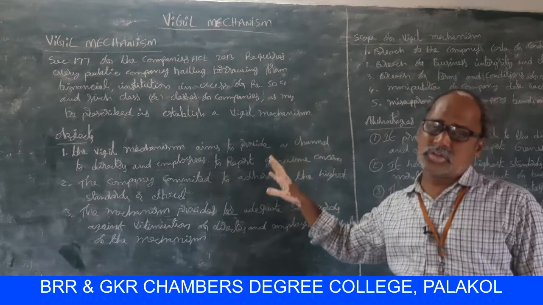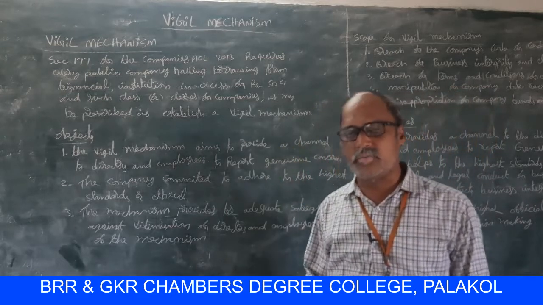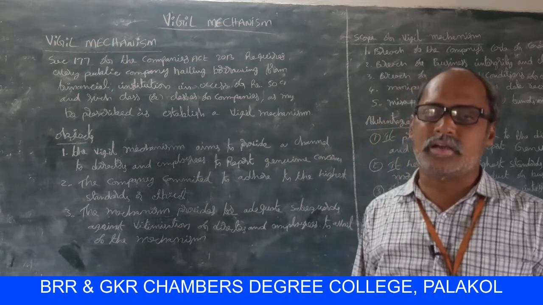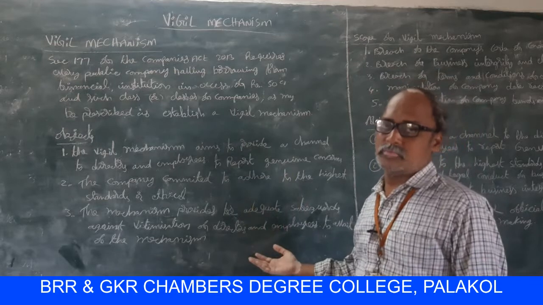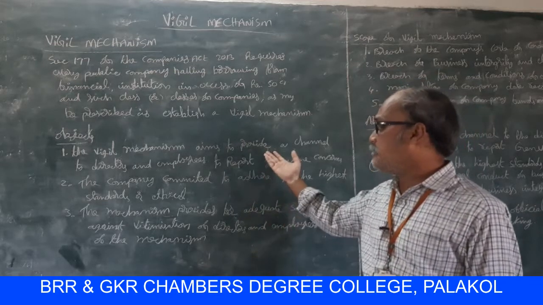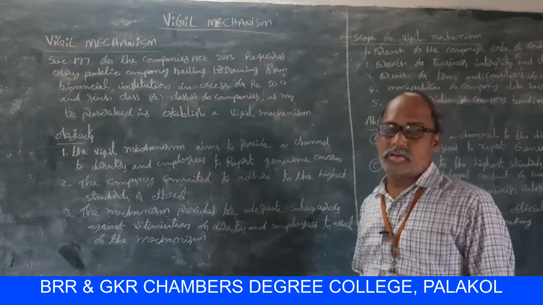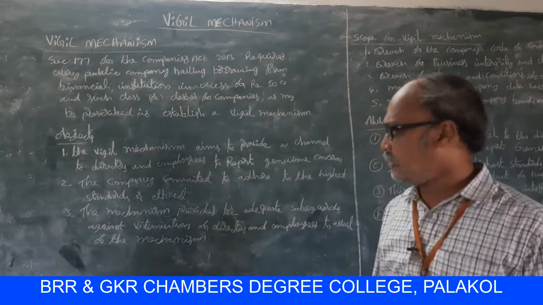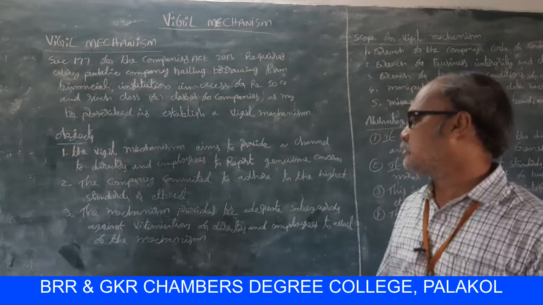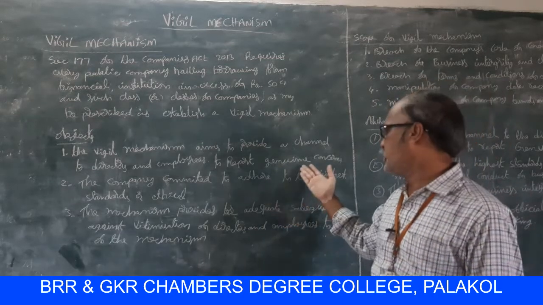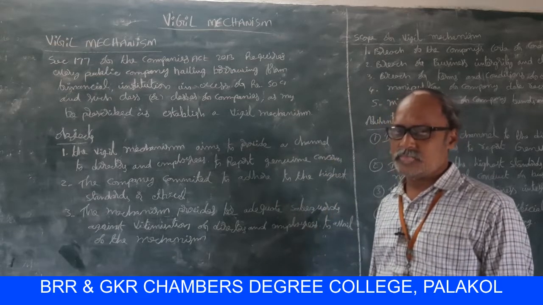Objectives of vigil mechanism. Why do we maintain and implement a vigil mechanism? The vigil mechanism aims to provide a channel to the directors and employees to report genuine concerns. That is one of the main objectives.